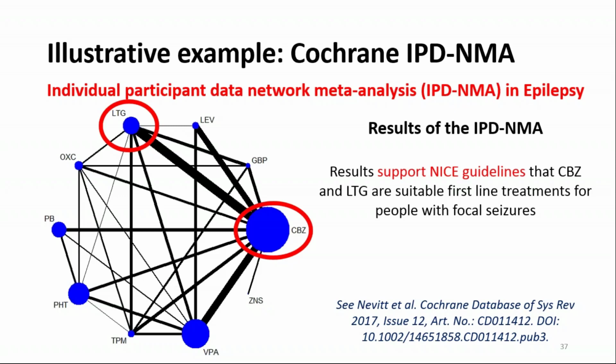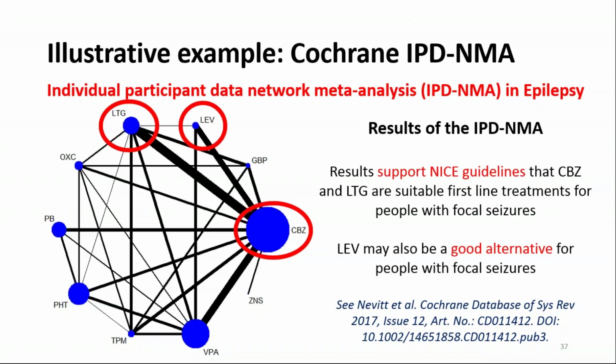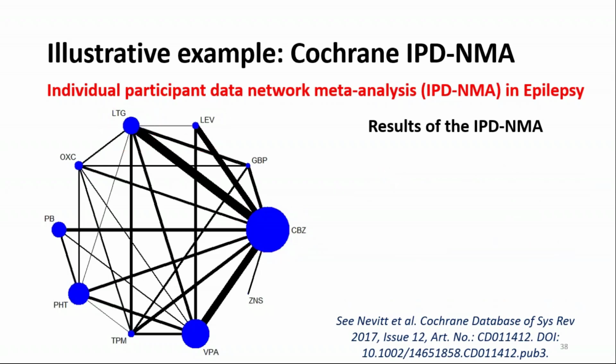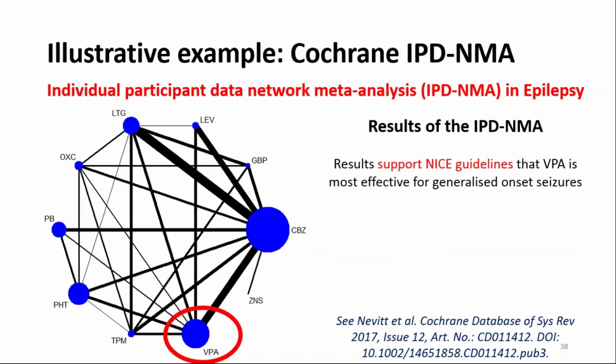For individuals with focal onset seizures, our results support the NICE guidelines that CBZ and LTG are suitable first-line treatments. Our results also show that one of the newer drugs, LEV, may also be a good alternative for people with focal seizures. For people with generalised onset seizures, the results also support NICE guidelines that VPA is the